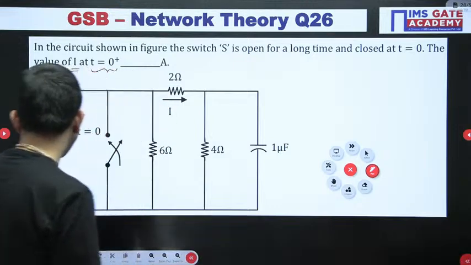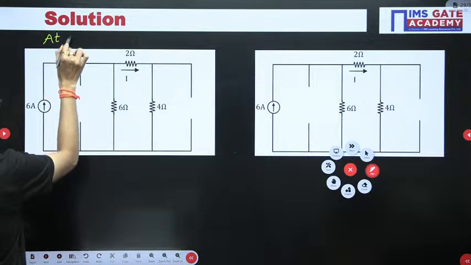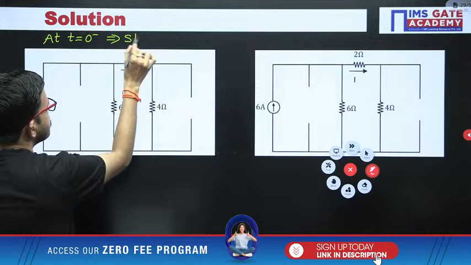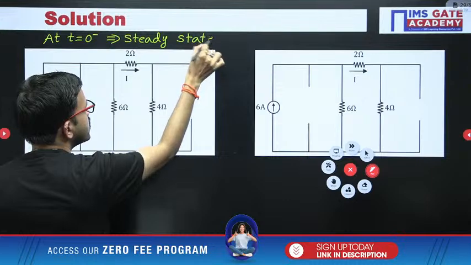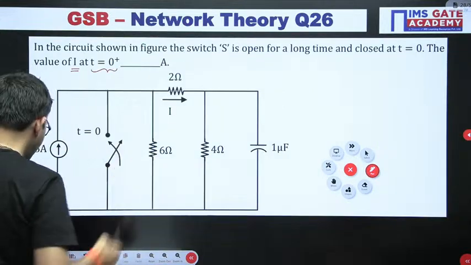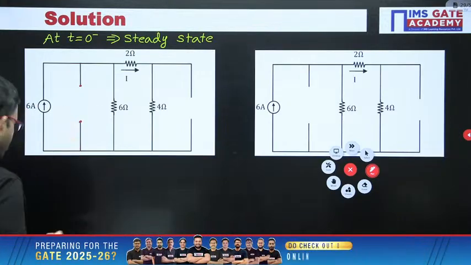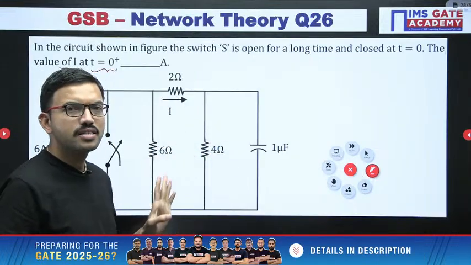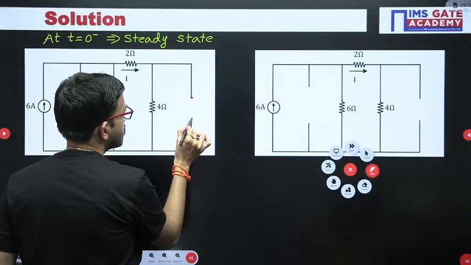Okay, right. So first of all you have to consider the circuit at t equal to 0 minus. At t equal to 0 minus, the circuit is in steady state. Here at t equal to 0 minus, the switch is in the open position. Then here you are having a capacitor. In steady state, the capacitor acts as an open circuit.